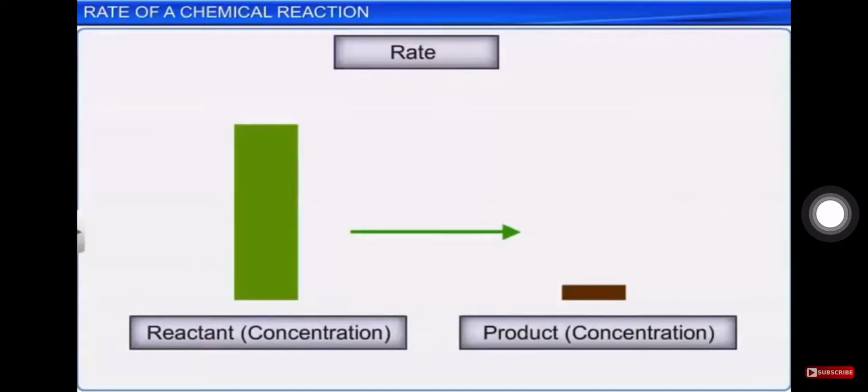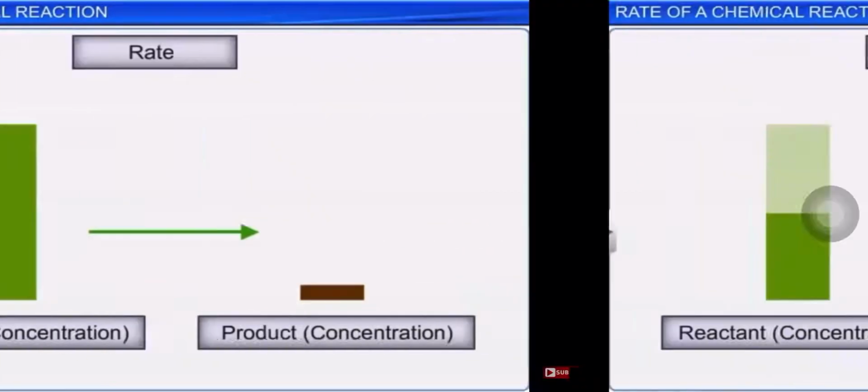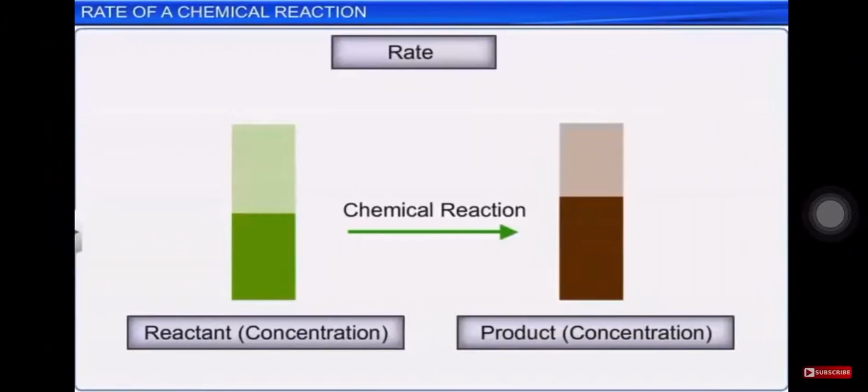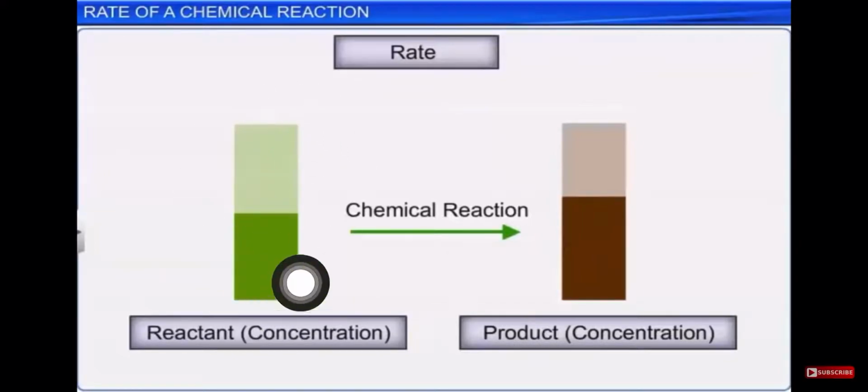But with the passage of time, whether it is a slow reaction or a fast reaction, the concentration of reactant will decrease and the concentration of product will increase, right?